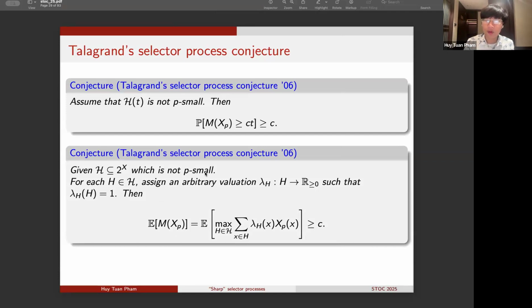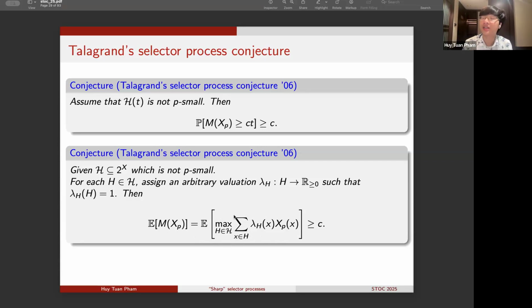The only assumption that we make here is the combinatorial assumption that the support of the valuations lambda H is not P-small. And this assumption somehow turns out to be enough to guarantee that whenever we maximize over all of the sets H and all of the valuations lambda H that we are considering, the random variables lambda H of XP, each of which is typically of order only around P, which can be extremely small, change behavior.